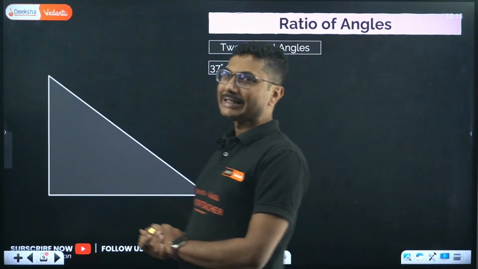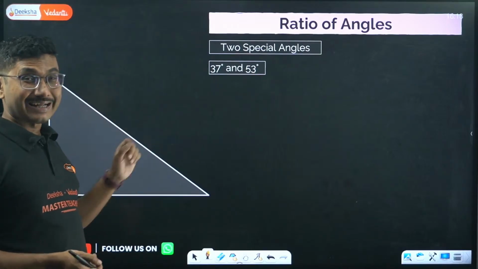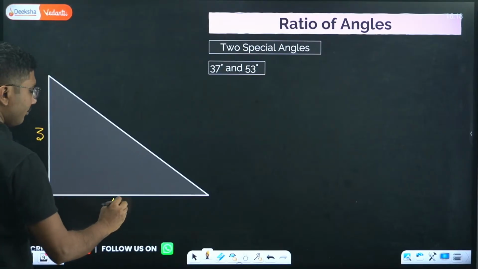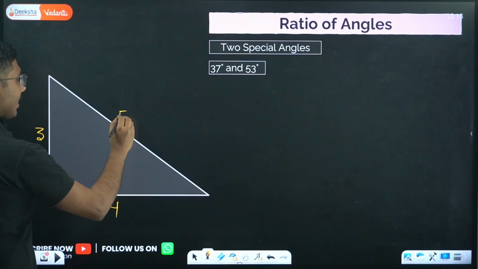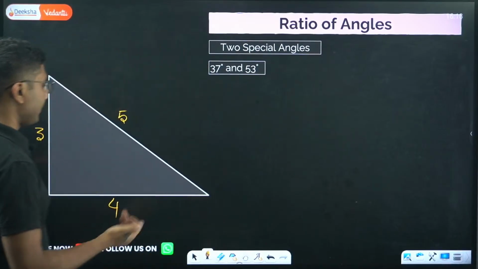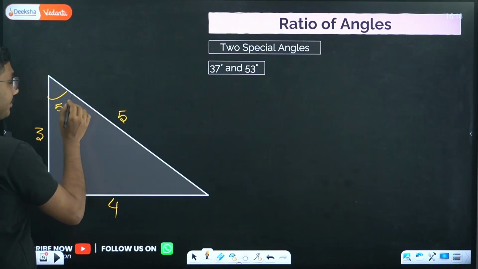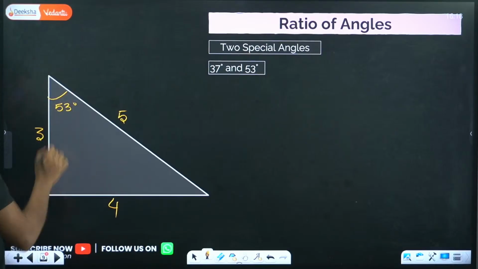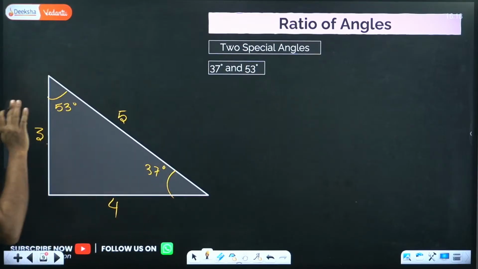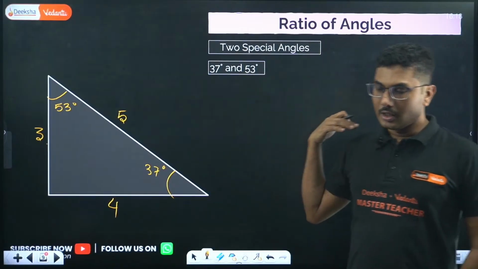Now there are two special angles, 37 degrees and 53 degrees. It comes from the fact of a right angle triangle having sides, say, 3 centimeter, 4 centimeter, and the square root of that you will get 5 centimeter. This is a very special angle, 37 and 53 degrees. The angle which is opposite to 4 is 53, and the angle which is opposite to 3 is 37. This is a very special case, very special angle. It does not fall in the common 0 to 90 degree angle category.